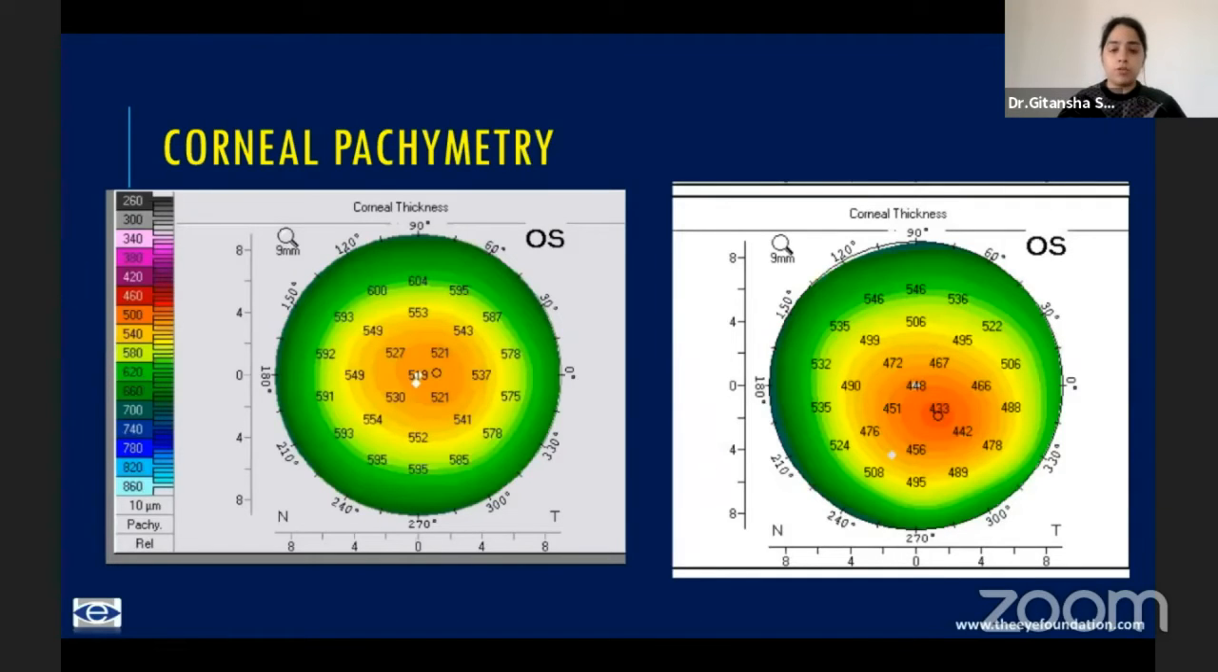Moving on to the pachymetry, on the left you see a normal cornea. On the right, what you see is that the thinnest pachymetry is inferiorly displaced from the corneal apex, and the difference between the two should be more than 10 microns for it to be a red flag sign.